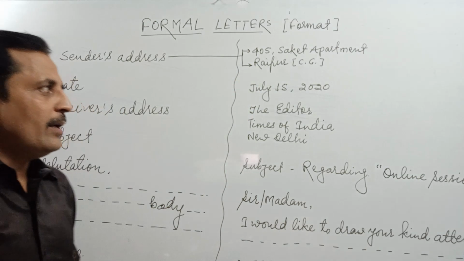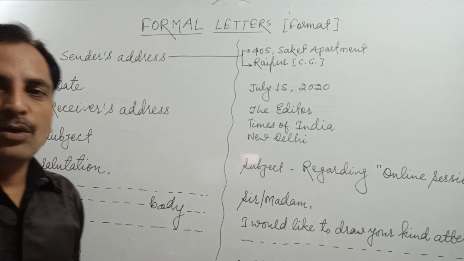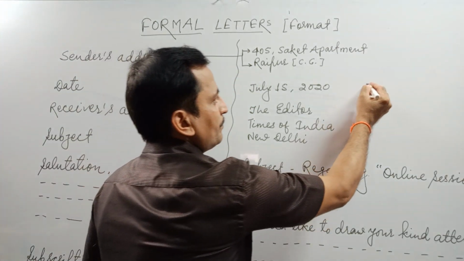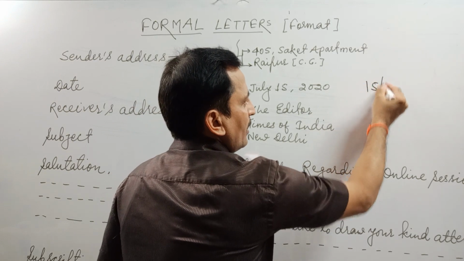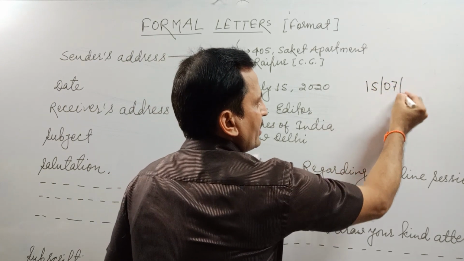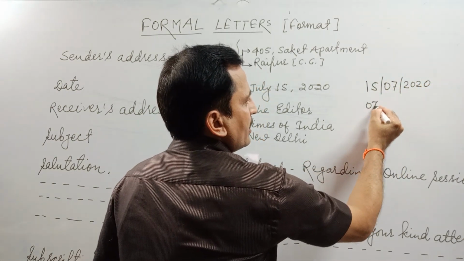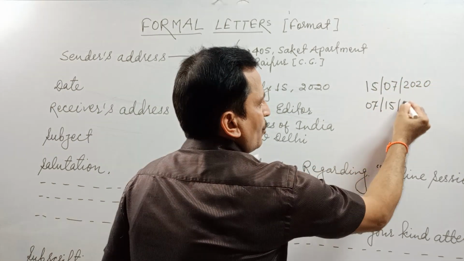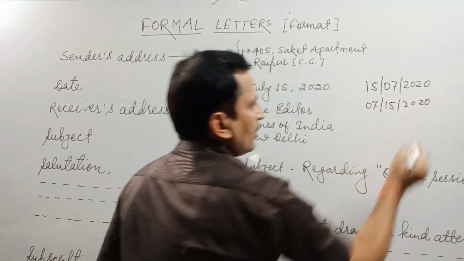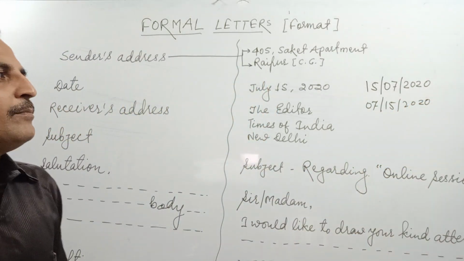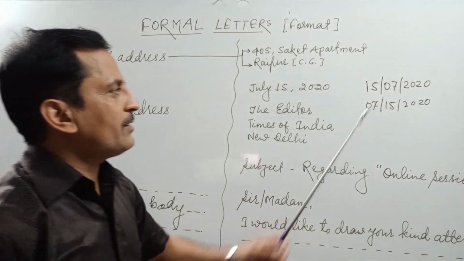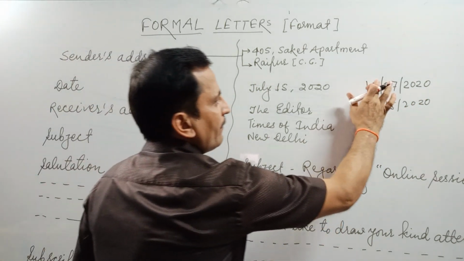Here remember that the date should not be written in this format, either 15/7/2020 or 7/15/2020. The reason behind that, okay fine, here it is 15, let me take another date.